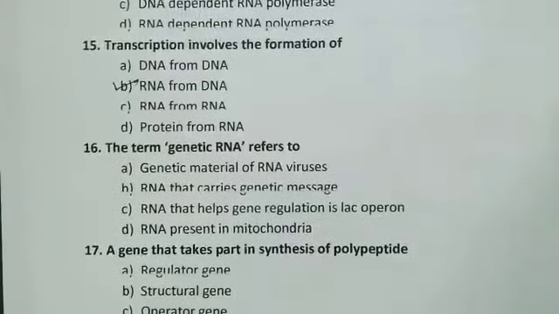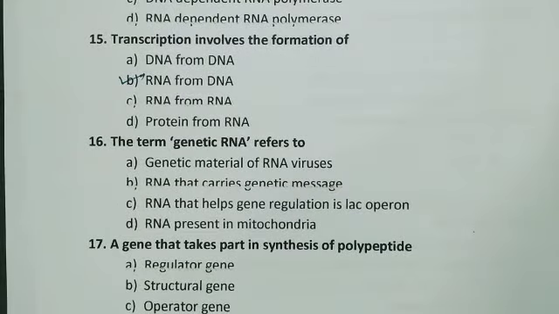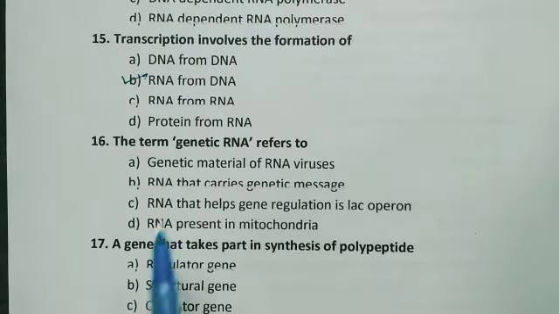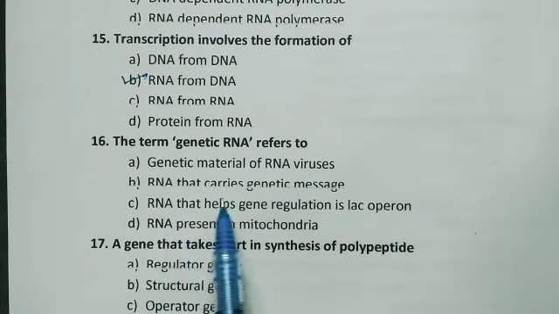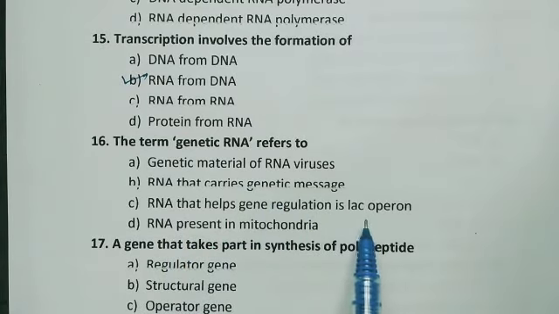The 16th one, the term genetic RNA refers to genetic material of RNA virus, RNA that carries genetic message, RNA that helps gene regulation in lac operon, or RNA present in mitochondria.